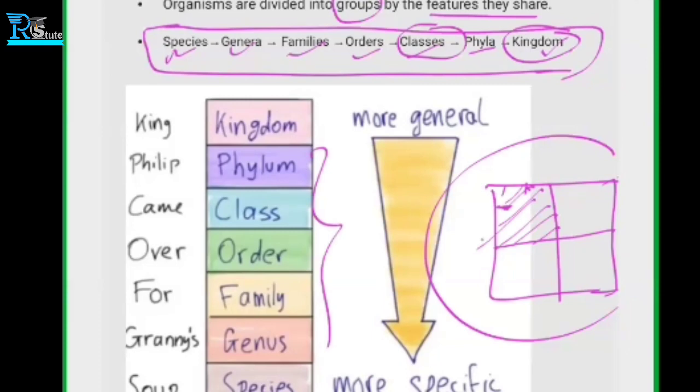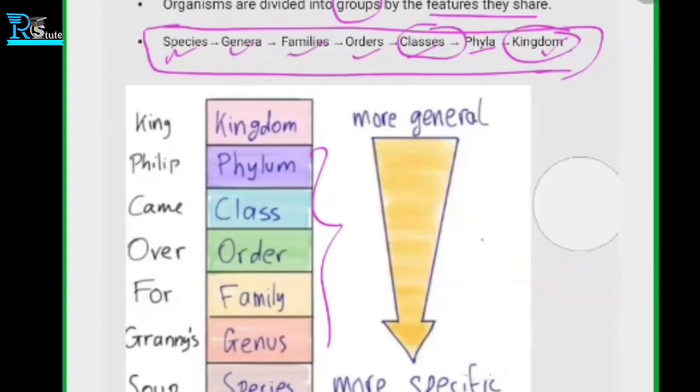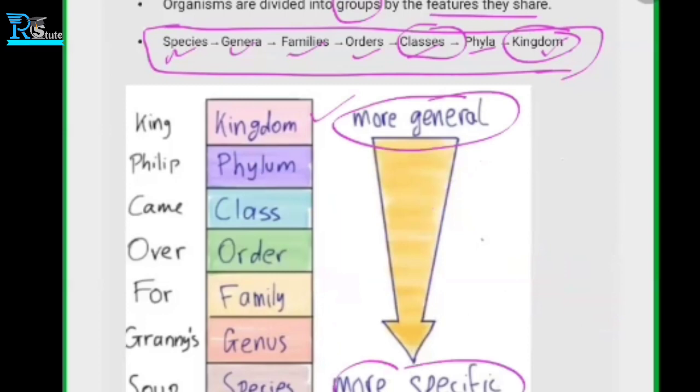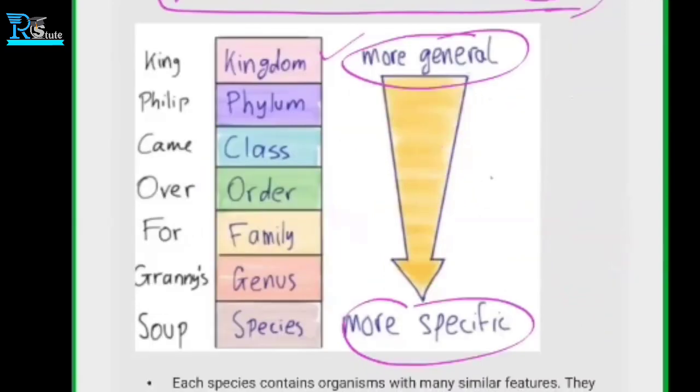So let's see here. Kingdom is on top. It is a more general term, and below it is a more specific term. So the bigger part comes down to the smaller part. We have kingdom, phylum, class, then order, then family, genus, and species. You should remember the order. The main thing is the order. First comes the kingdom, and then the phylum, like this.